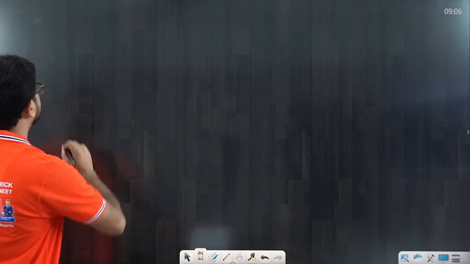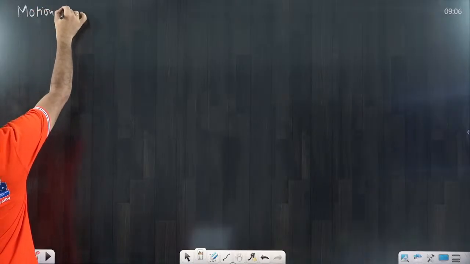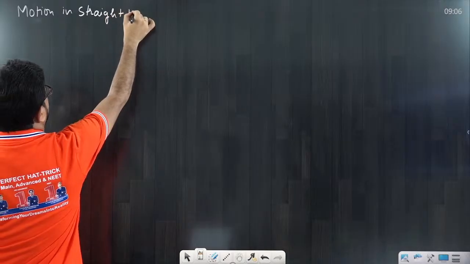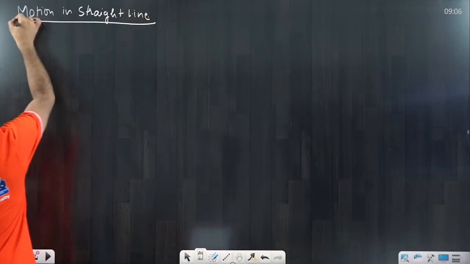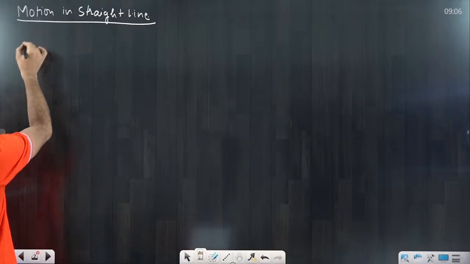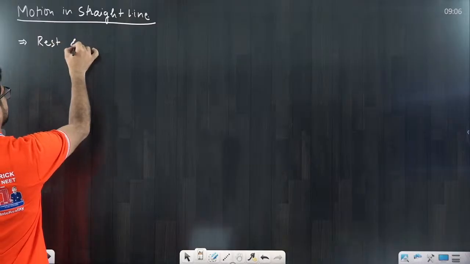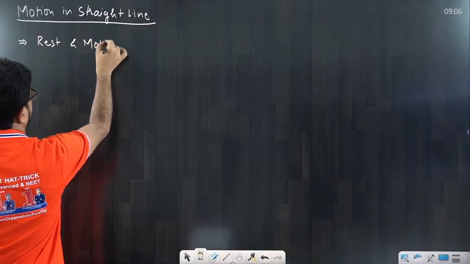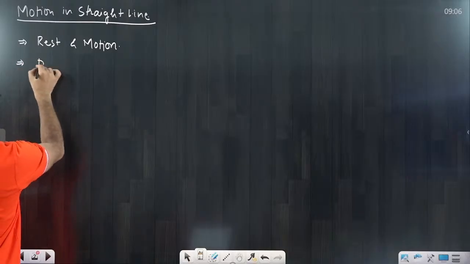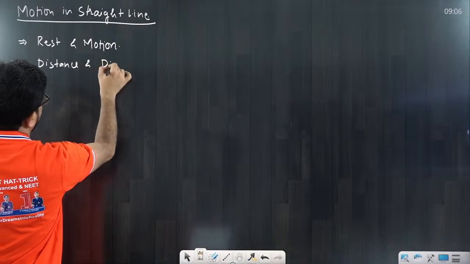So the very first thing, I am discussing motion in a straight line. In motion in a straight line, there are a few points that we are going to discuss. The very first point is rest and motion. Second point is distance and displacement.